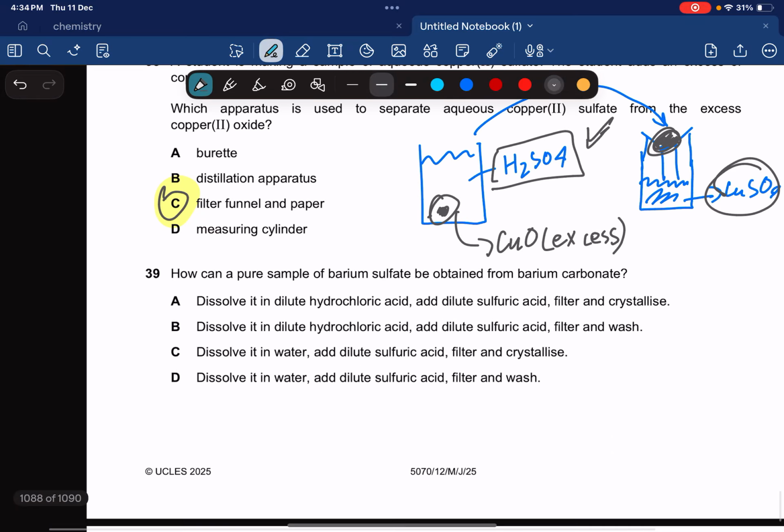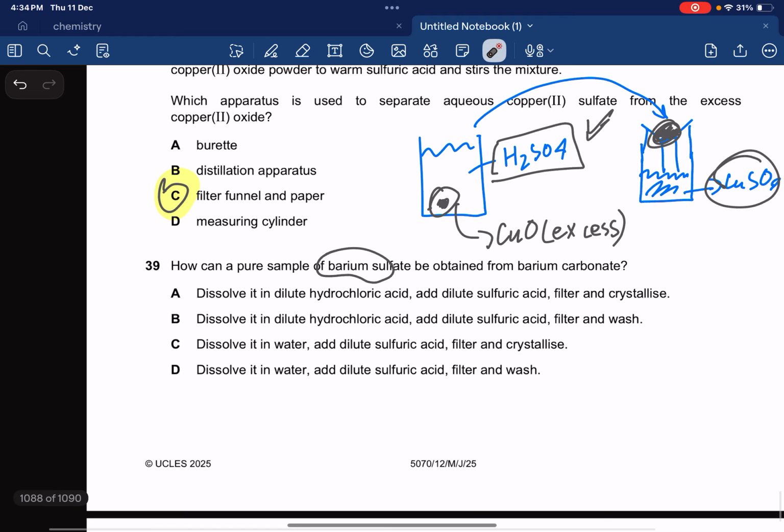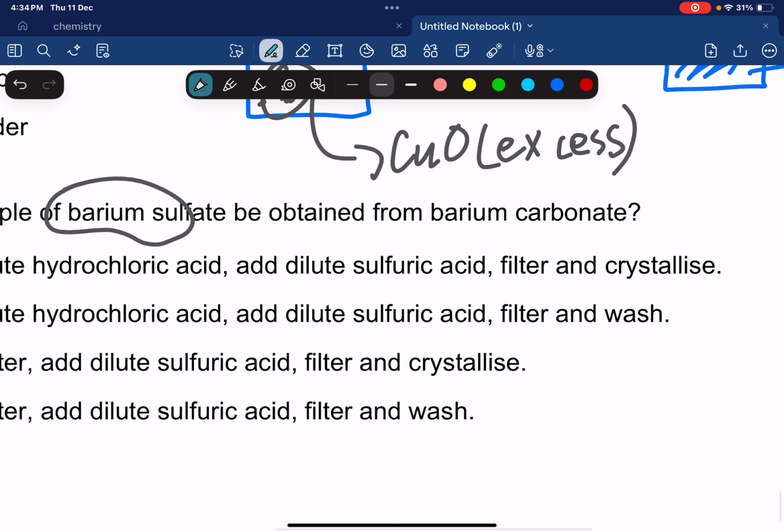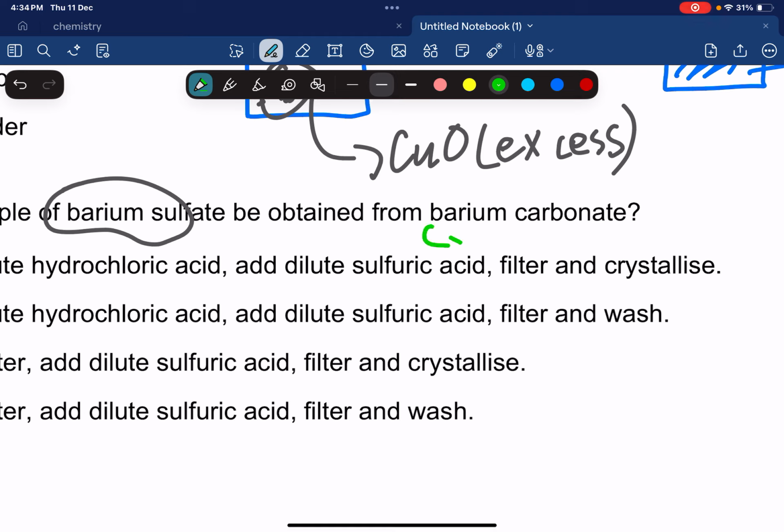How can a pure sample of barium sulfate be obtained from barium carbonate? Okay, first we need to obtain a pure sample of barium sulfate. We obtain it from barium carbonate. Barium carbonate, is it soluble or insoluble? What do you think? Definitely it's going to be insoluble. And barium sulfate is also going to be insoluble.